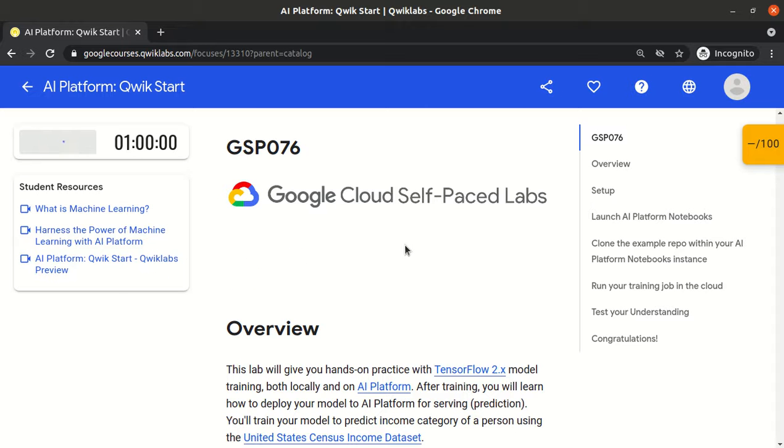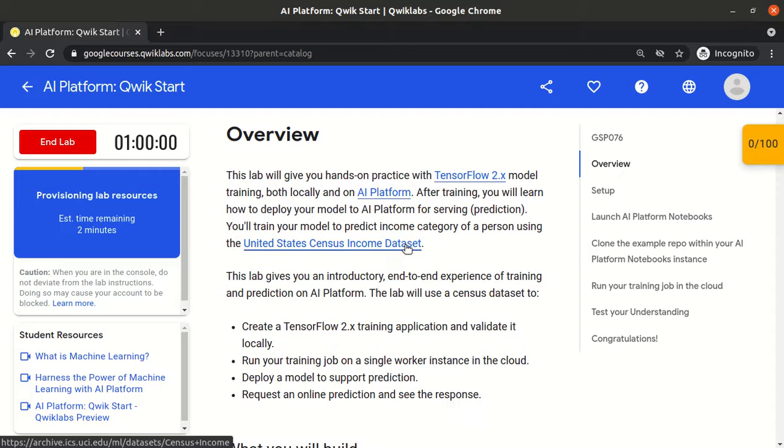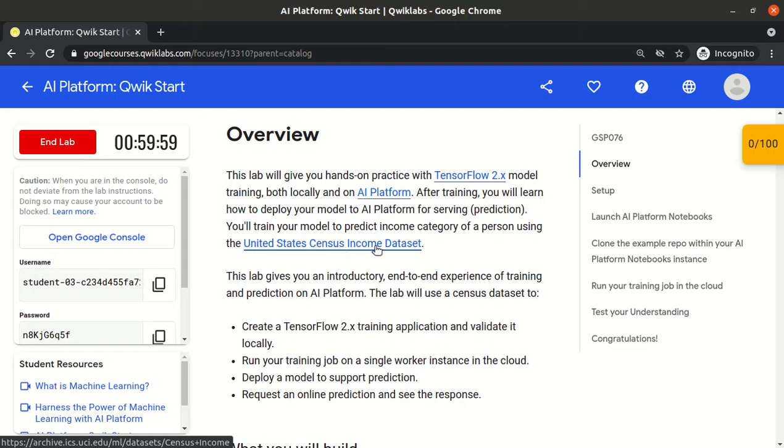So if you read the overview, the lab says that it will give you hands-on practice with TensorFlow 2.x model training, both locally and on the AI platform. After training, you will learn how to deploy your model to AI platform for serving prediction. You will train your model to predict the income category of a person using the United States Census income dataset.